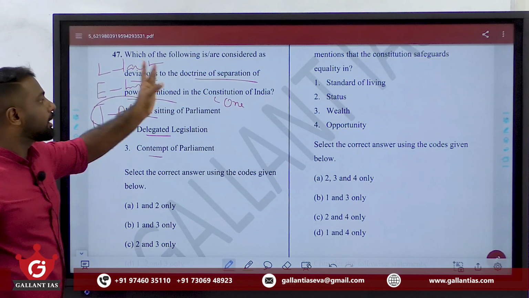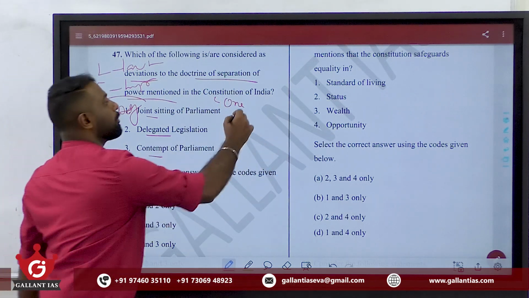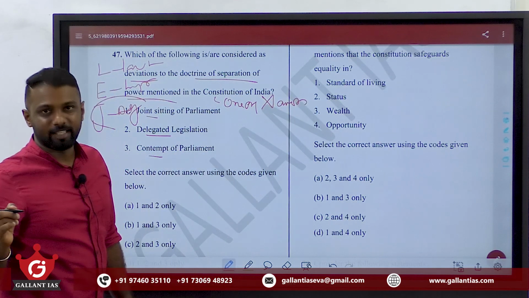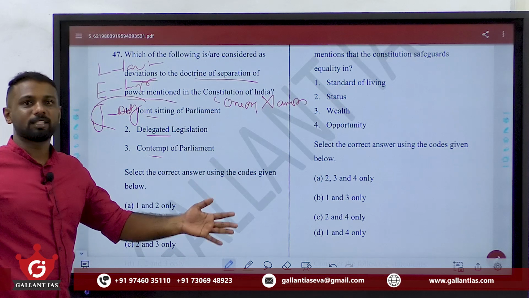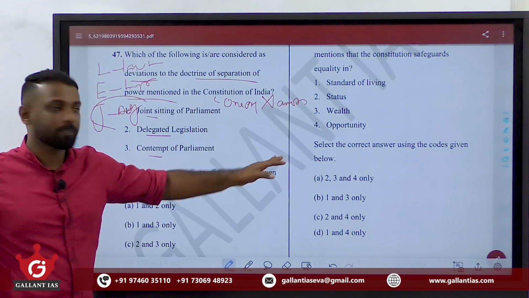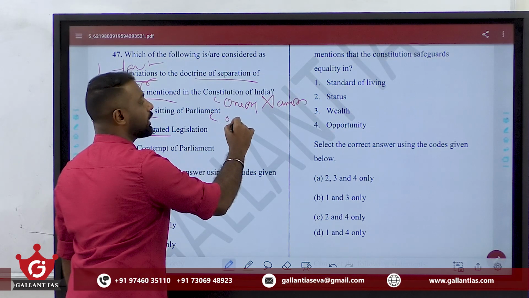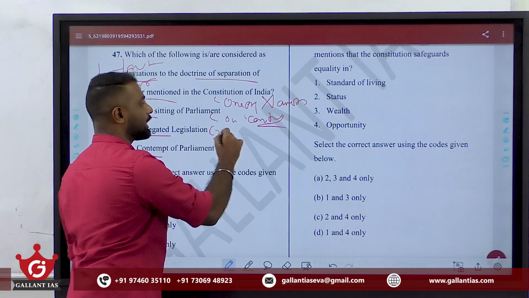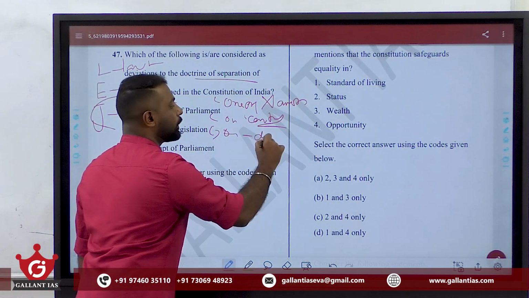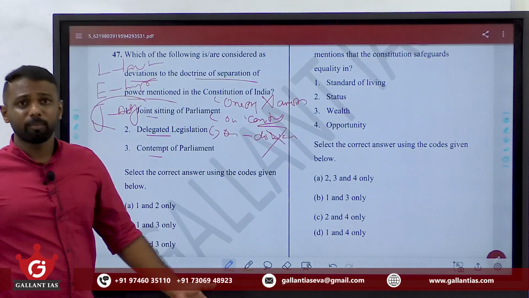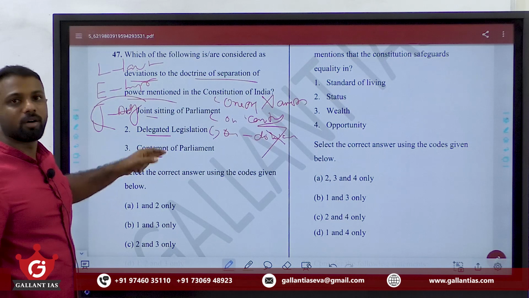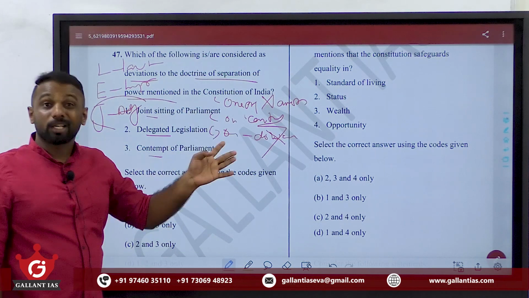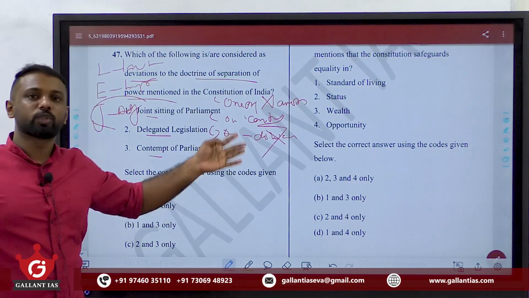So the separation of powers theory says that a member of one organ should not be a member of another organ. A member of the legislature should not be a part of the executive. Second, it says that one organ should not control the other organ. The third point says that one organ should not do the work of another organ. Simply, lawmaking should not be done by the judiciary or the executive. So one organ should not do the work of others, one organ should not control the other organ, and a member of one organ should not be a member of another organ.